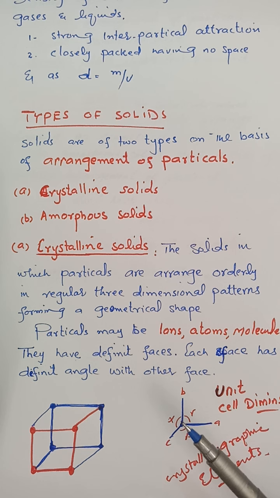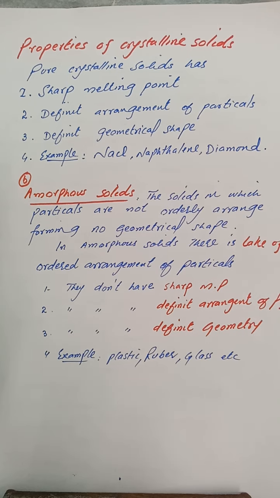And look at this, these angles and edge lengths are called unit cell dimensions. So for every crystalline solid there should be a definite length between two particles, and it will have a certain angle with it. So the crystalline solid is known from the crystallographic elements, or it is represented by unit cell dimensions. We will discuss it in the senior classes, inshallah.